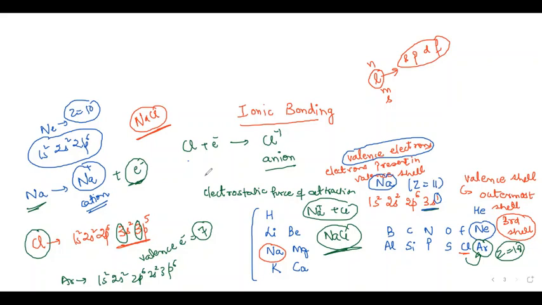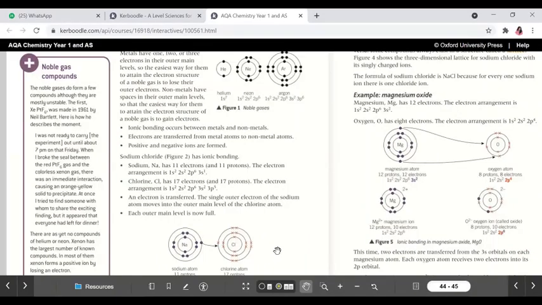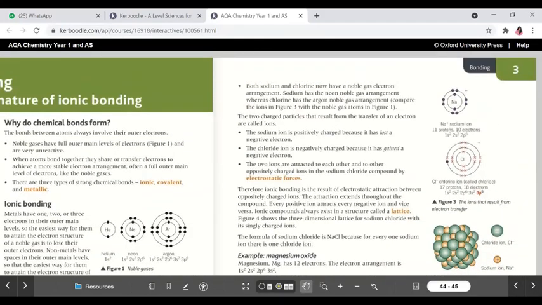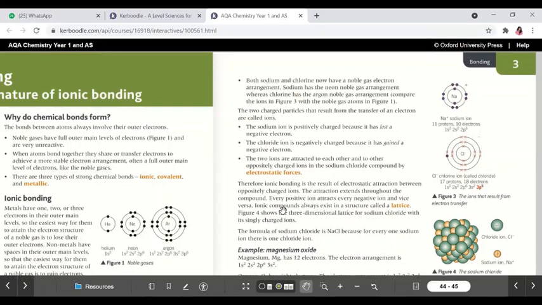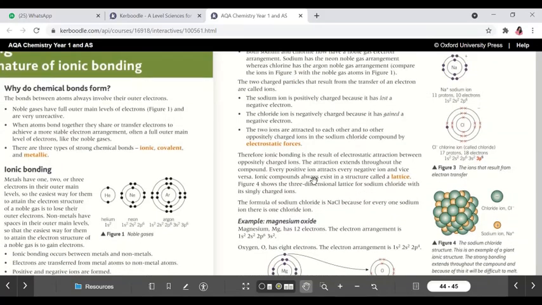Any doubts? No, I understand it. Any new point or you already know all this? Well, I didn't know about the valence, but I understand it now. I knew all the outer shell and everything. I just didn't know it was called valence shell and valence electrons. In your notebook, there are also electron dot diagrams like this. We'll also study them. It's quite easy. Cross and dot diagrams. All this is written, which we have just discussed, loss, gain, and all that. I've already read over all of that stuff. Okay, good.